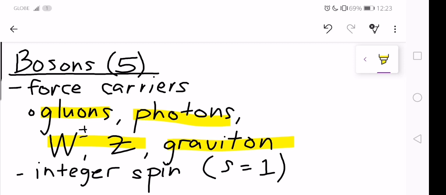So bosons, these 5 force carrier particles have an integer spin of 1. So this is a characteristic spin for bosons.